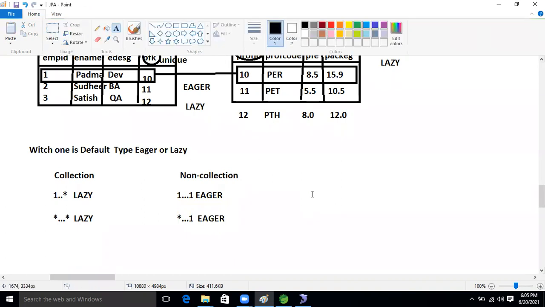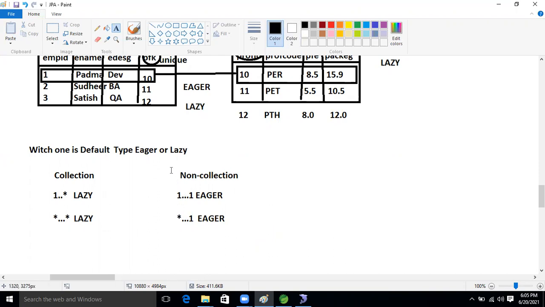If the interviewer is good in Hibernate, definitely they will ask this. Okay, I will show it practically, don't worry. The concept is this: if the multiplicity is collection based, then by default it is lazy. We need to make the fetch type eager if we want to select both.